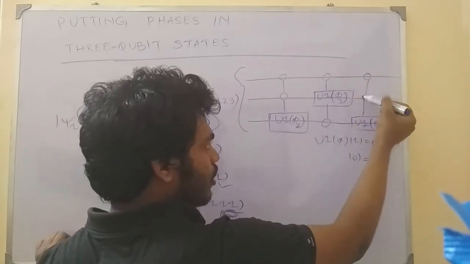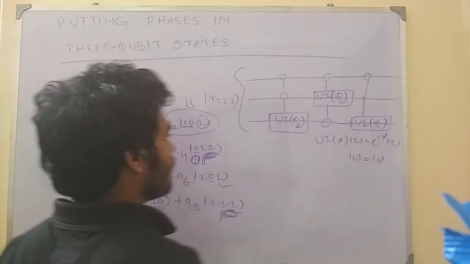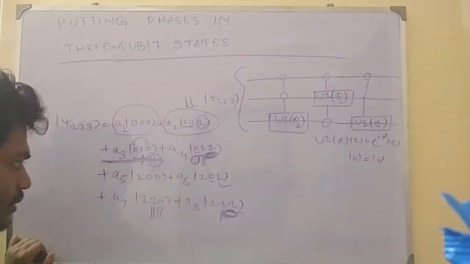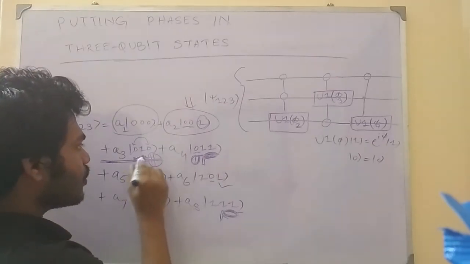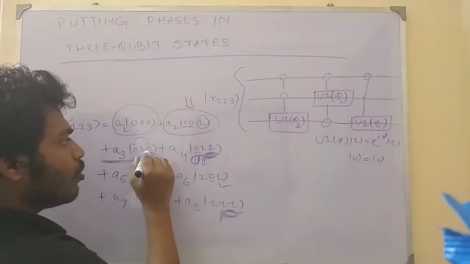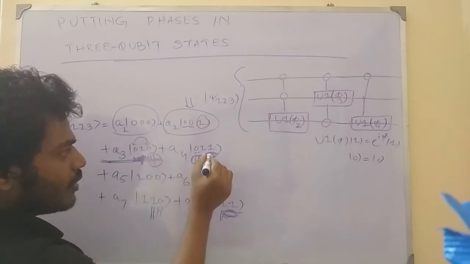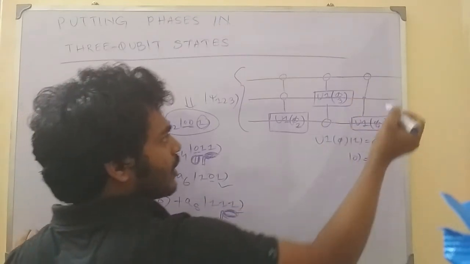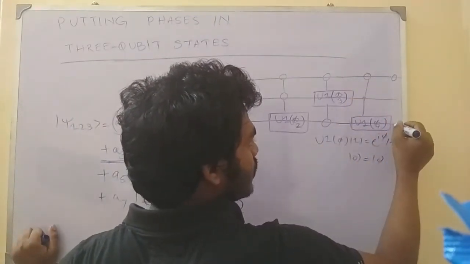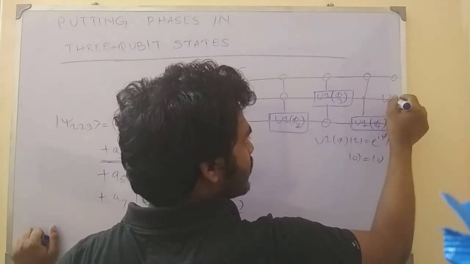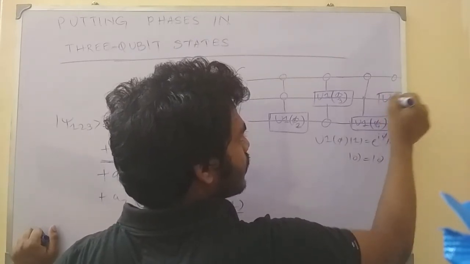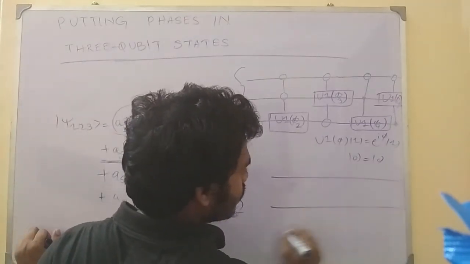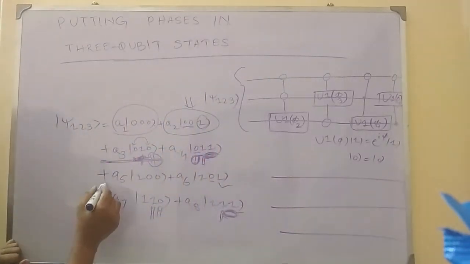So you can have control phase. When this is 0 and when this is 1, then only the phase gate will be operated here. Are there any places where this is 0 and this is 1? There are places here, but the third qubit is 0, so the phase gate won't come. So the phase won't come here. In this case only the phase will come here. So we can have an anti-control and a control phase. These are the types.